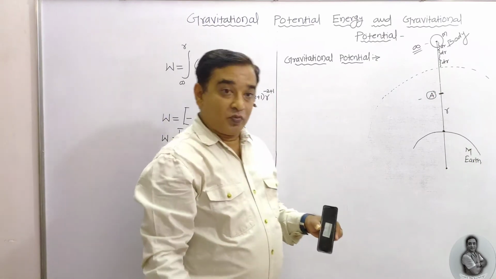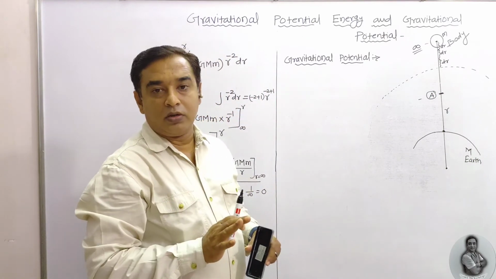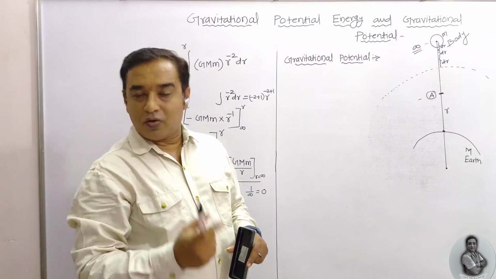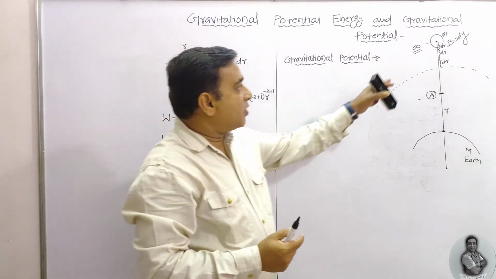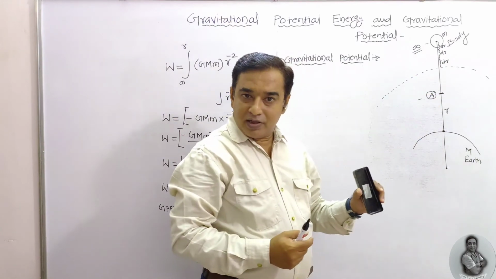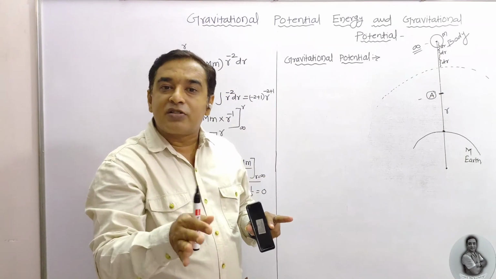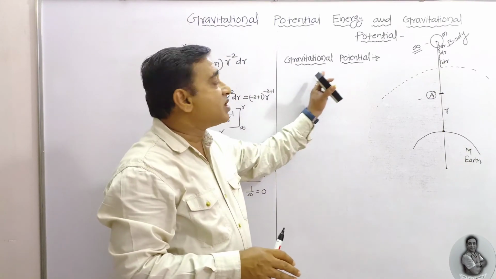Now here, gravitational potential, only gravitational potential. Work done on a unit mass to bring it from infinity to a given point inside the gravitational field against the gravitational force is known as gravitational potential.